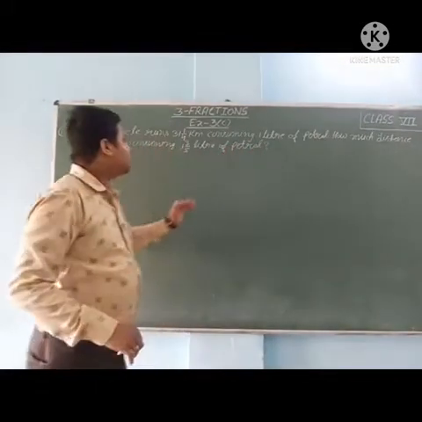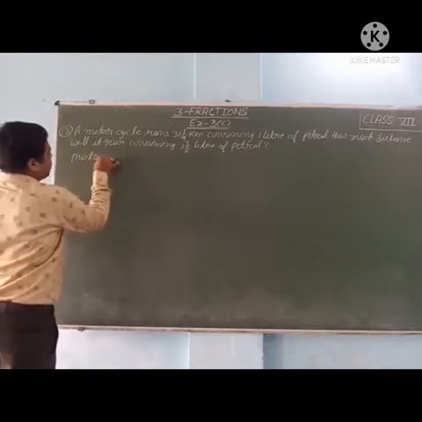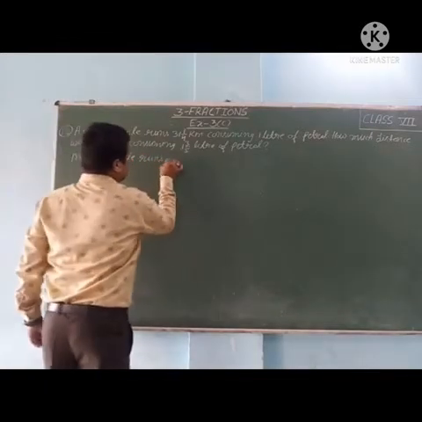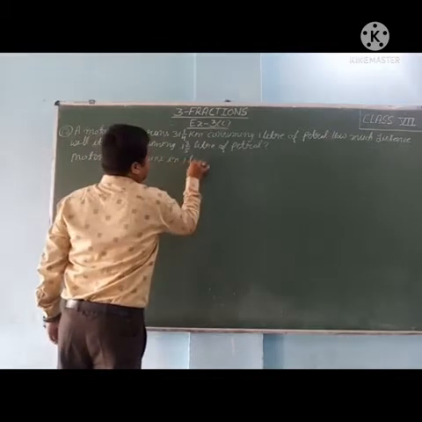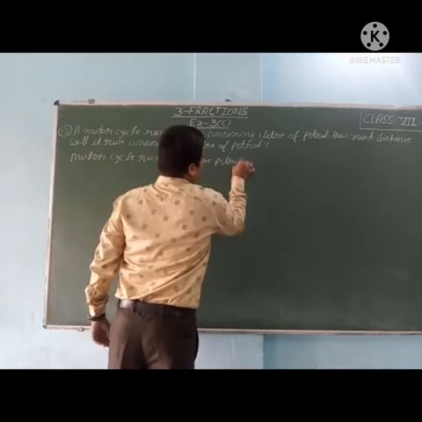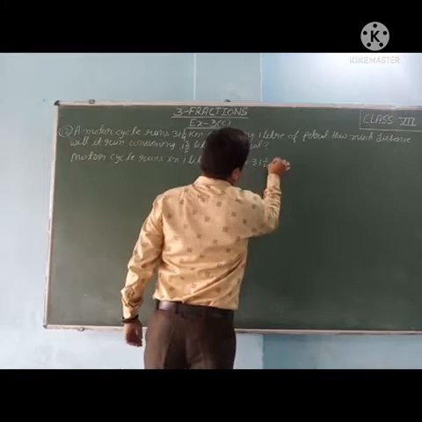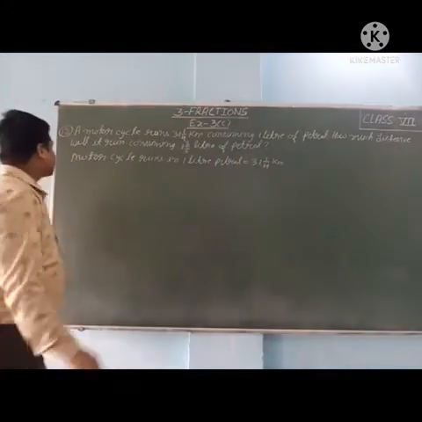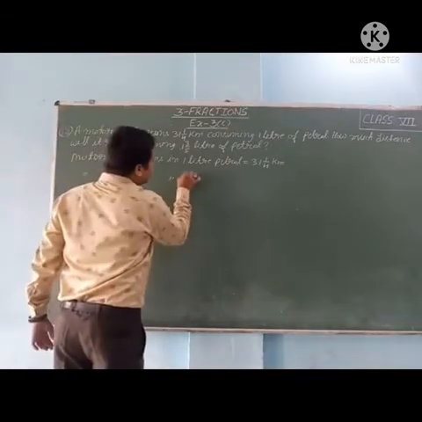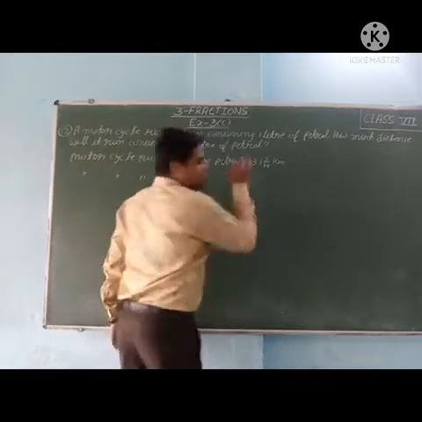So we will write: motorcycle runs in 1 liter petrol is equal to 31 whole 1/4 kilometer. So motorcycle runs in 1 whole 3/5 liter petrol is equal to question mark.